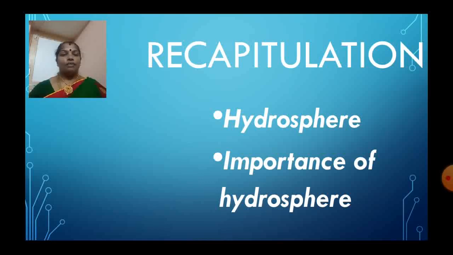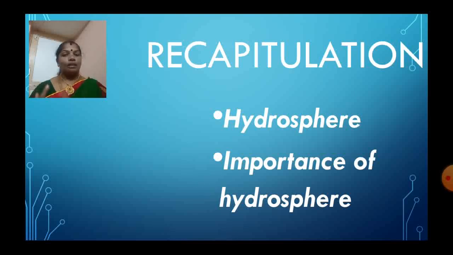In the hydrosphere we discussed the amount of water present on the earth. So totally 71 percent of the area is covered by water. Okay children, in this only 1% is accessible, the remaining is salt water and frozen fresh water.